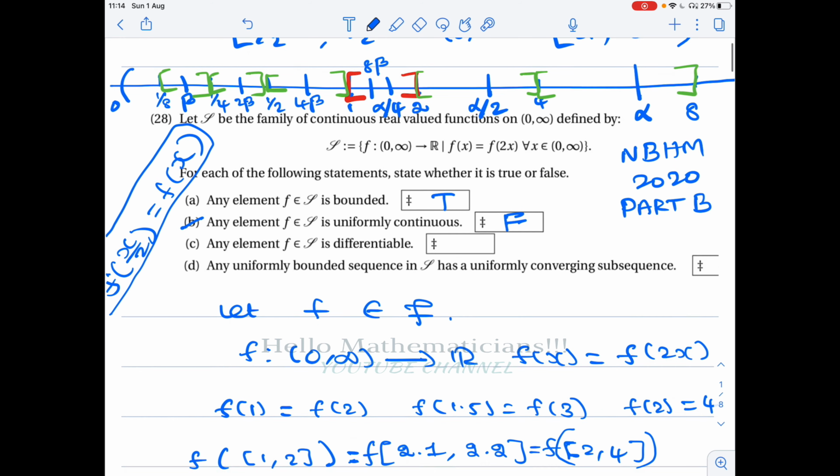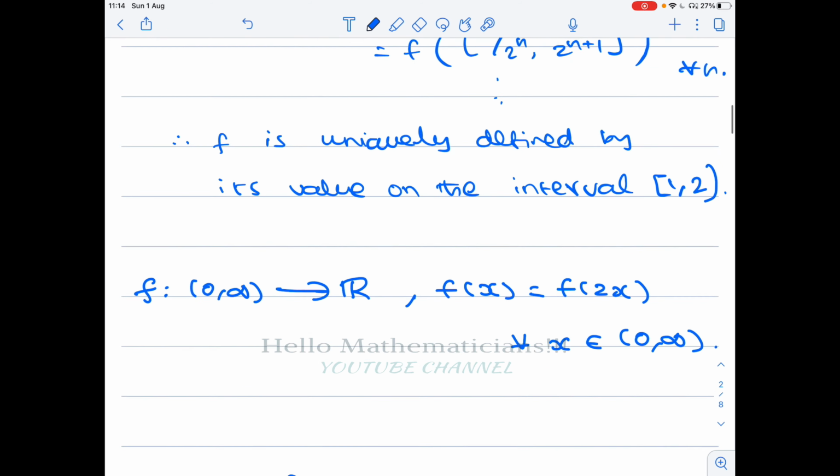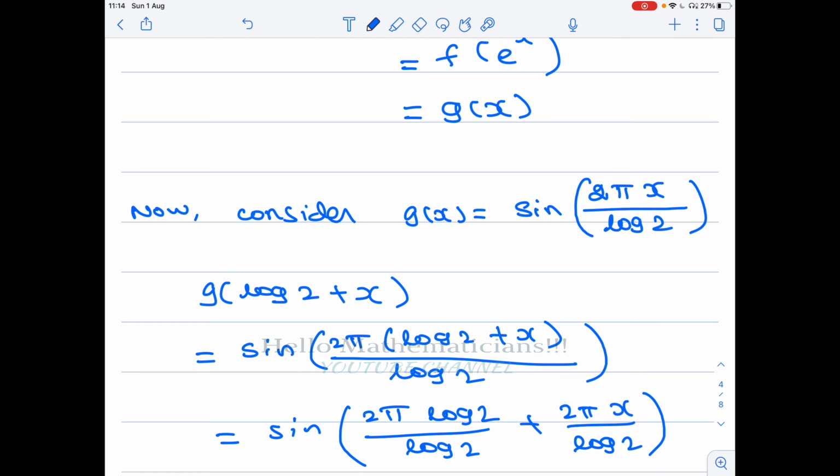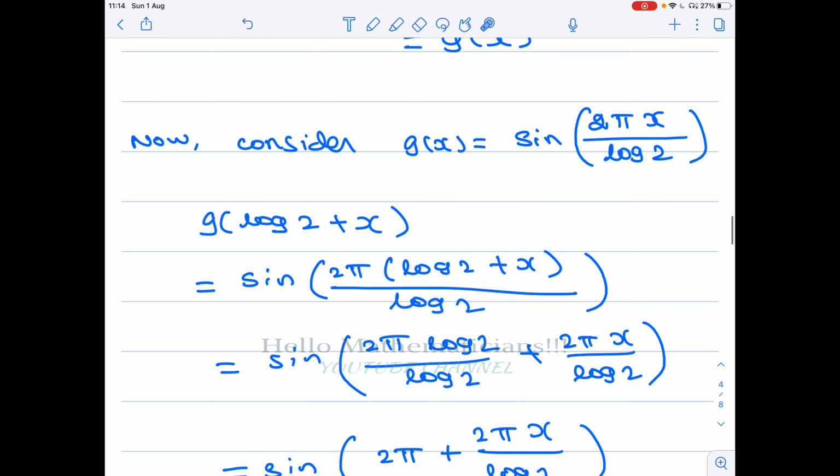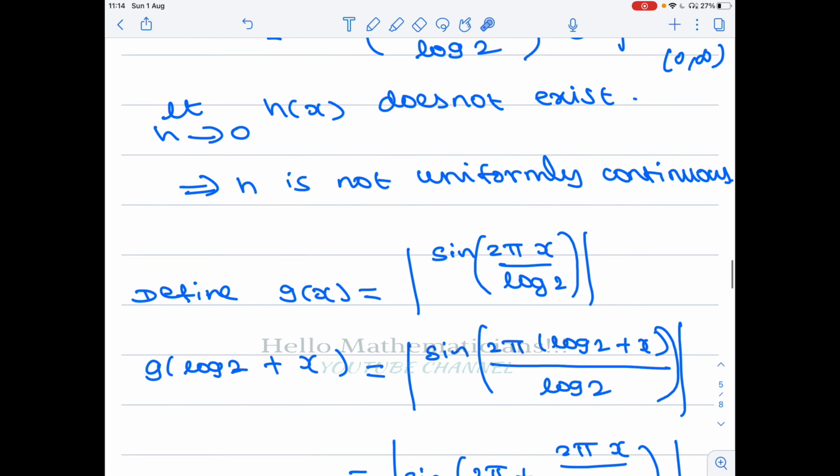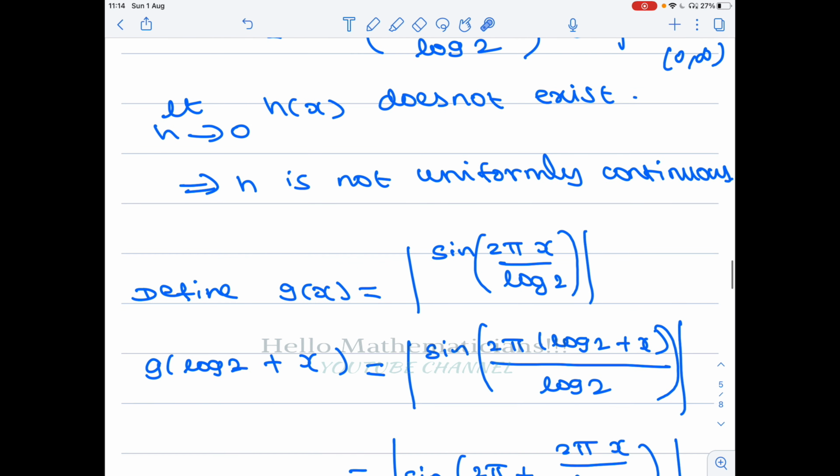So let's see whether the elements are differentiable or not. Okay, so now we define g of x equal to the modulus of sine of 2 pi x by log 2.